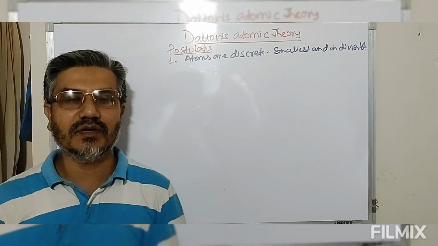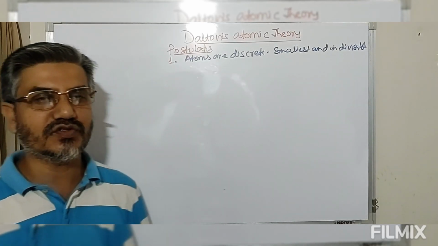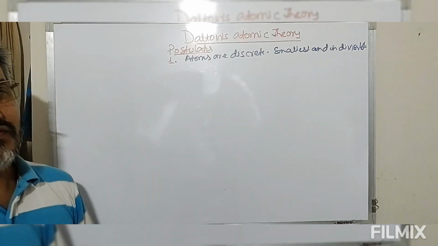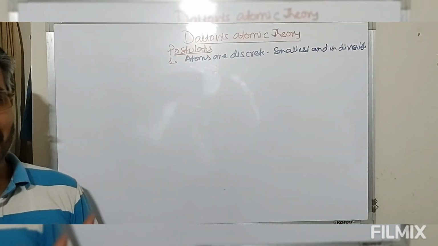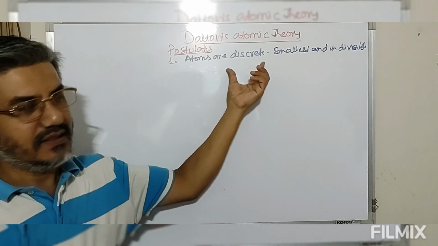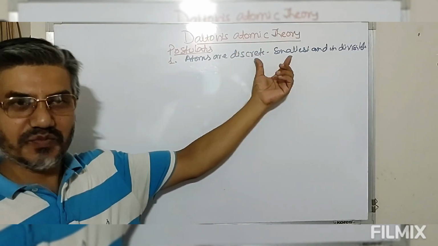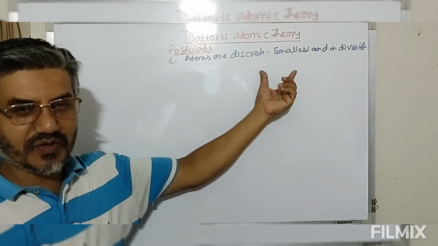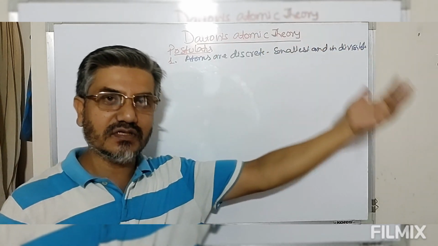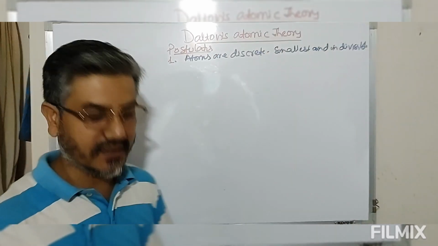These are known as fundamental particles. Apart from this, we have a number of subatomic particles also. Now we are not going into detail. So the discovery of the fundamental particles makes this statement incorrect. That means atoms cannot be the smallest because we have subatomic particles. Atoms are divisible, means they can be further divided into subatomic particles.